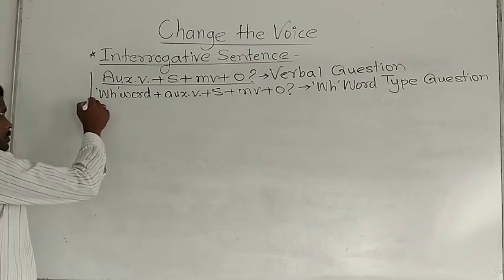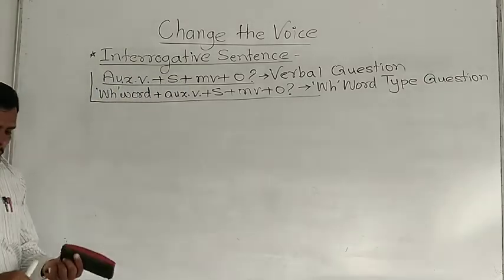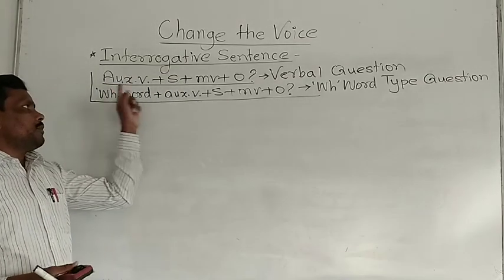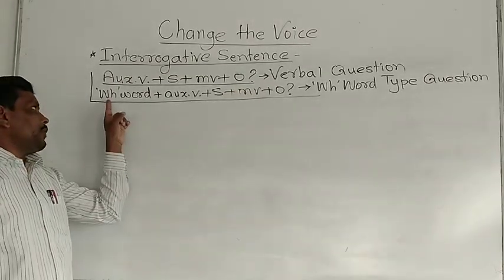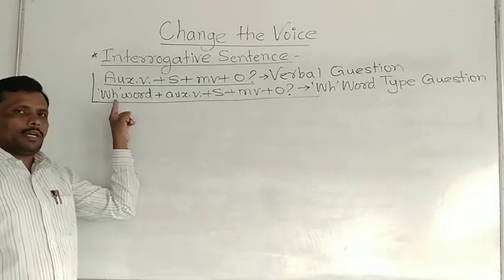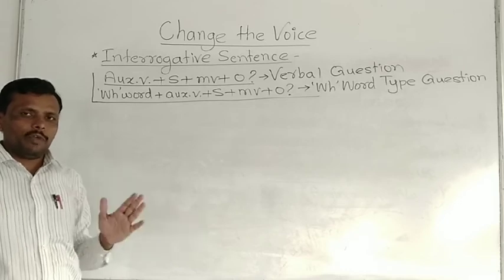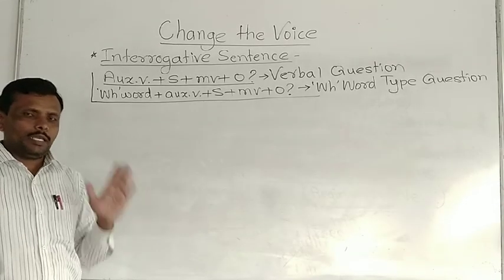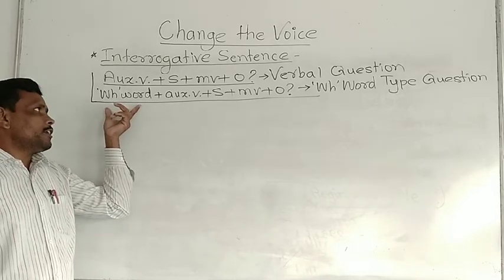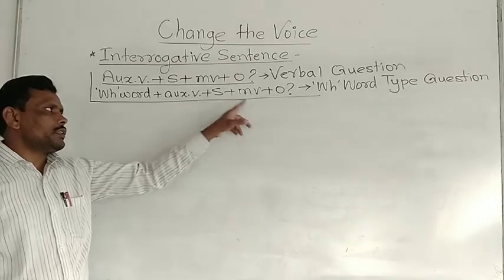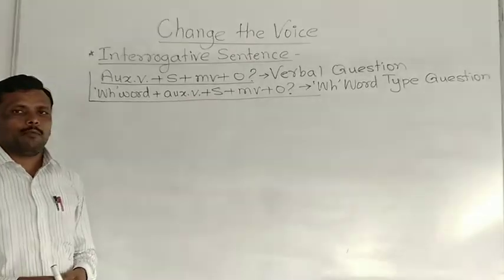Okay, we have written structures here. When the sentence begins with auxiliary verb and at end there is question mark, that is verbal question. And when the sentence begins with WH word, what are the WH words? Who, whom, whose, which, when, where, why, how many, how far, etc. If there is the beginning with that type of the WH word, then auxiliary verb, then subject, then main verb, then object, and at last question mark, that time it is WH word type question.